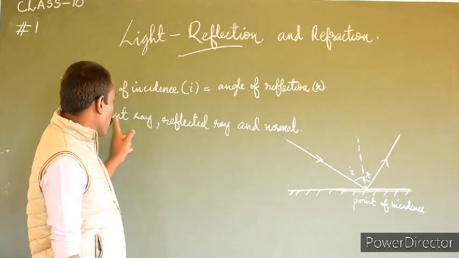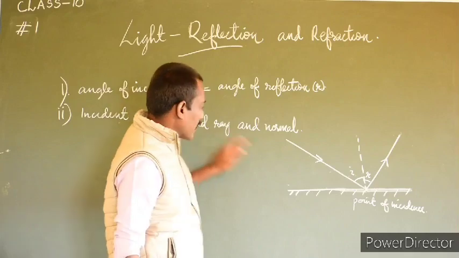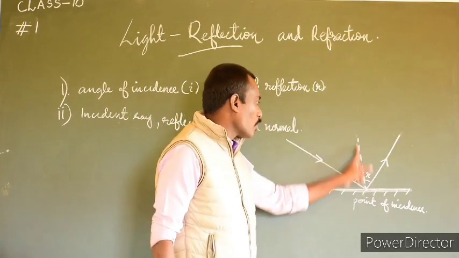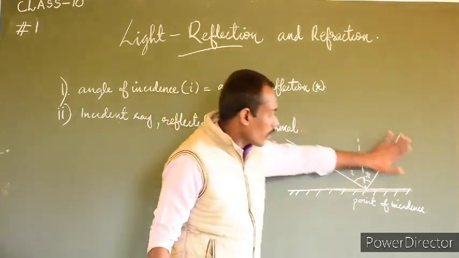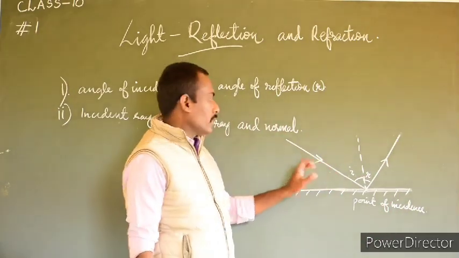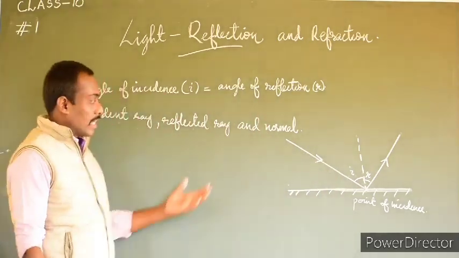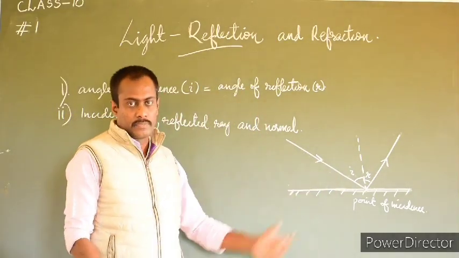And the second law says the incident ray, this is the incident ray, the reflected ray, this is the reflected ray, and this normal, all lie on the same plane. Okay, these are the general terms associated with the reflection.